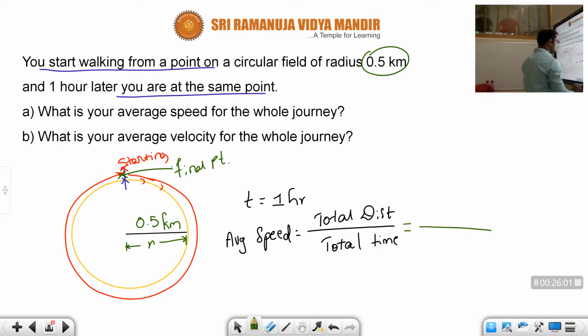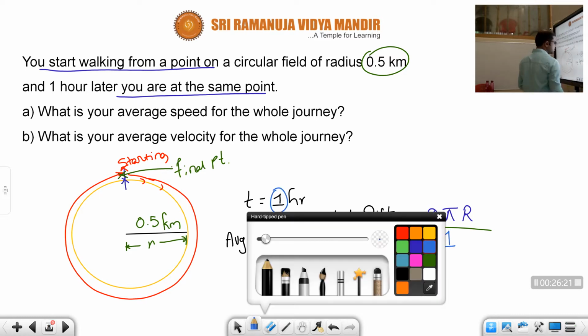I mentioned already. 2 pi r. So the distance is 2 pi r by total time. Total time how much, children? 1 hour.